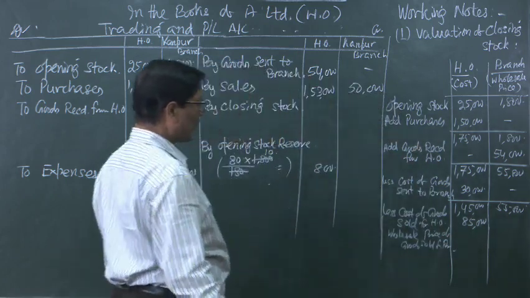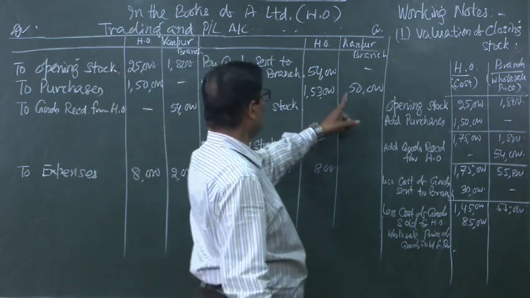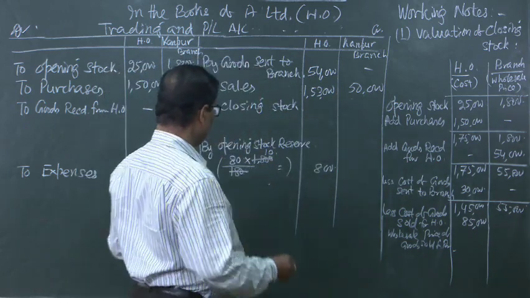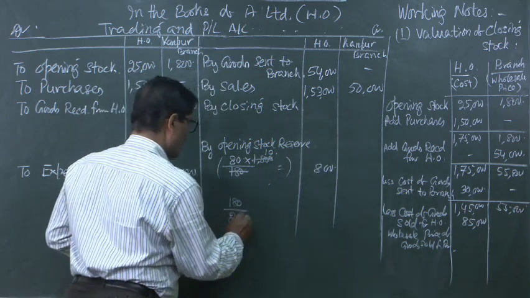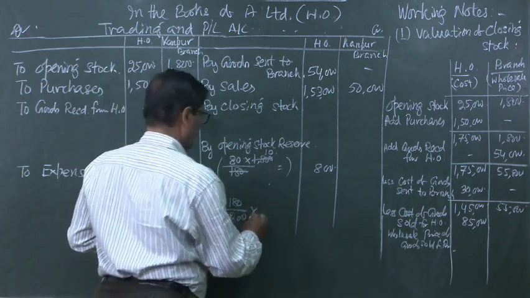So what will be the wholesale price? If it is 50,000, the wholesale price will be 180 out of 200 multiplied by 50,000.